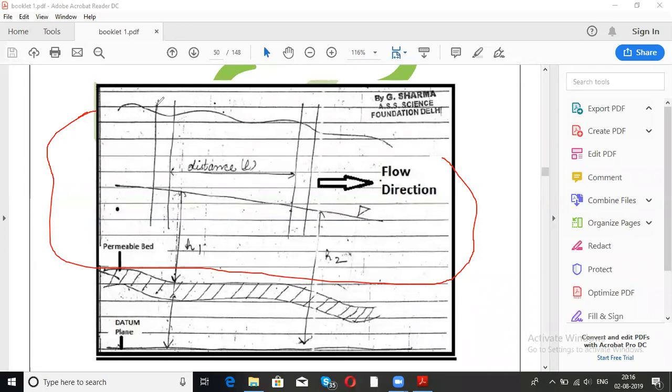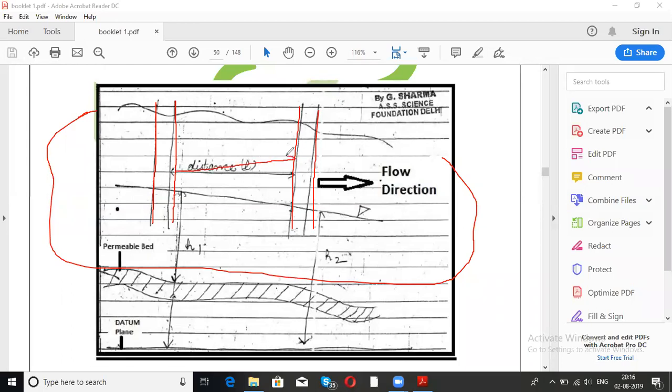We will dig two wells at some distance from each other. Like this is one well, I will dig here, and after, for example, 200 or 300 meters, I will dig another well into this aquifer. It is not necessary, guys, that in the same aquifer everywhere we will find water level at the same level, right? It's not mandatory that water table would be at the same depth at every point in the aquifer. It might vary. So to find out the flow, we have dug two wells at some distance.